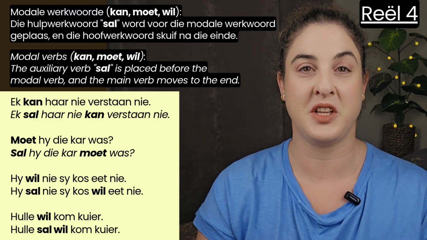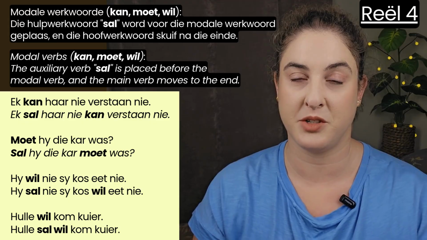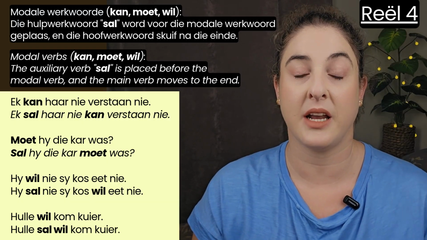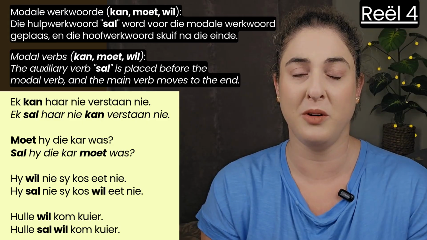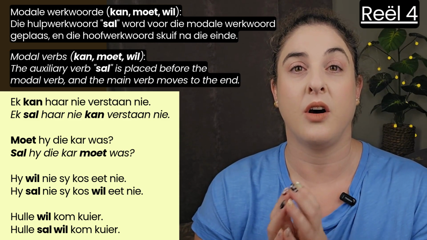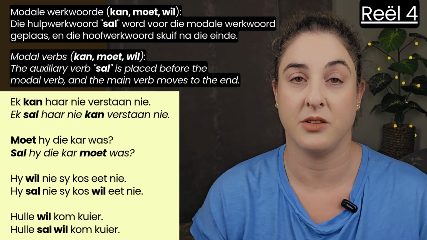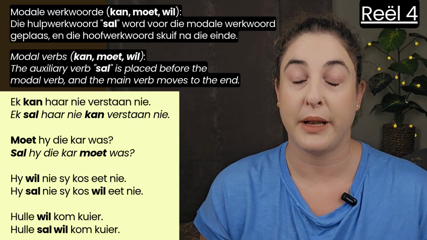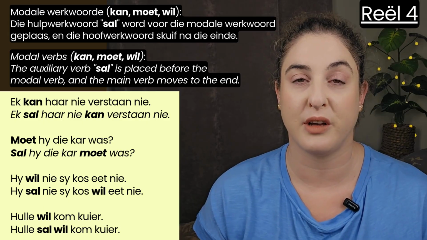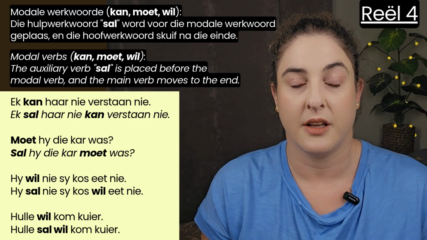Before we get to the end of this video, I present to you the last bit of information and probably the most challenging part of this video, because now you have another component to the sentence and another auxiliary verb. Whereas before you only dealt with one auxiliary verb, which was either sal or gaan, now you're dealing with sal and another auxiliary verb and V2. I'll explain. The auxiliary verb we are referring to is a modal verb or modale werkwoord, which is also an auxiliary verb. They just indicate obligation and things like that.